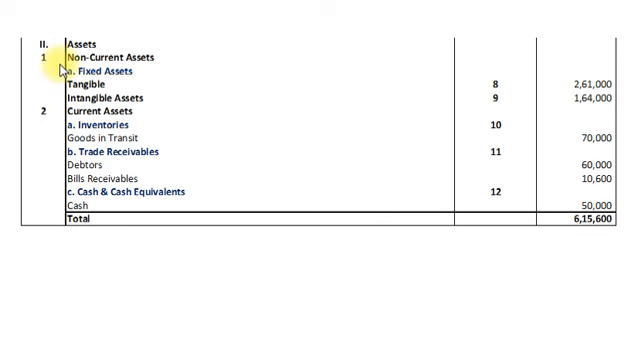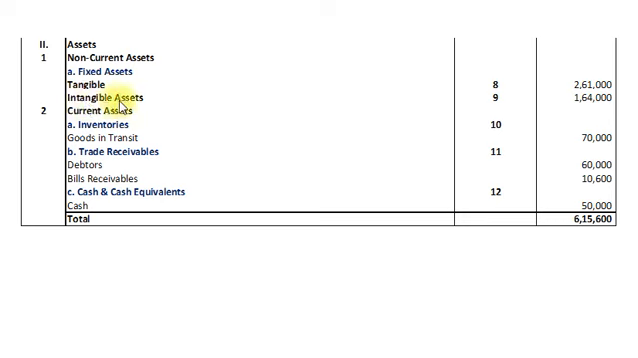Now we will see the second part of the vertical balance sheet, that is assets, in which number 1 we have non-current assets. First is fixed assets tangible, and for that we have note number 8 and total amount 2,61,000.